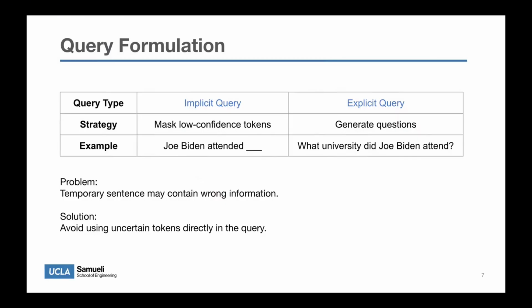The second one is explicit query formulation. FLARE turns the uncertain span into a question. For example, if the uncertain span is University of Pennsylvania, the model can generate the question, what university did Joe Biden attend? Then, this question is used as the retrieval query. Both strategies try to make retrieval more robust. The query should reflect the model's future information need, but avoid being misled by uncertain or incorrect tokens.